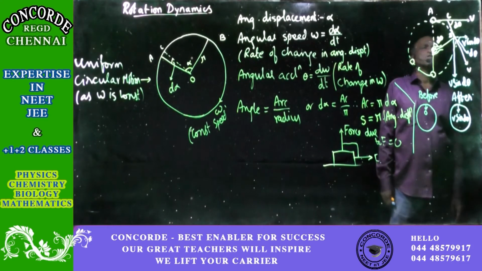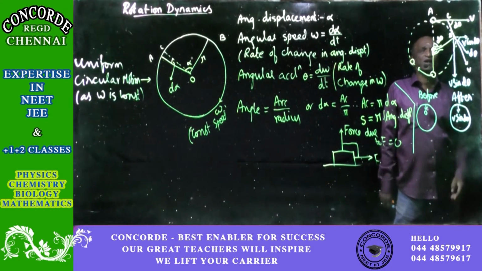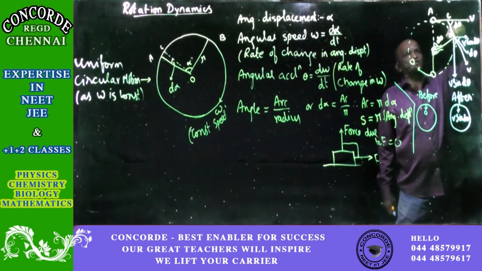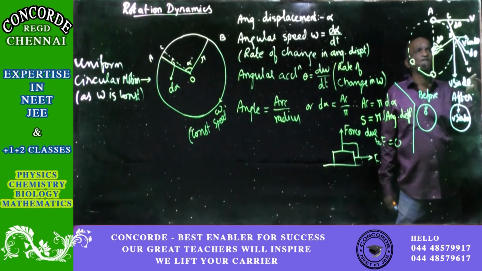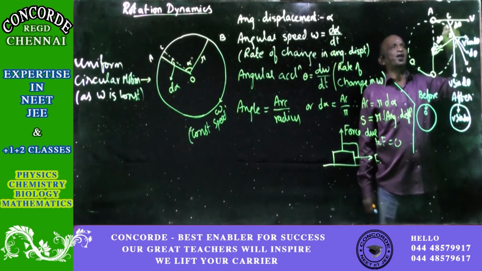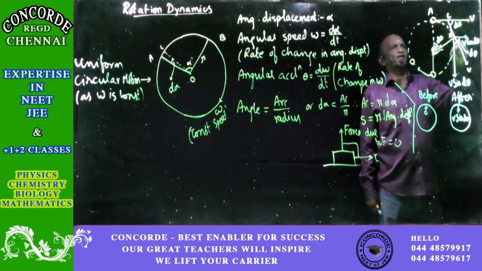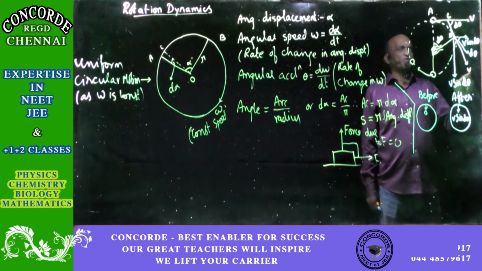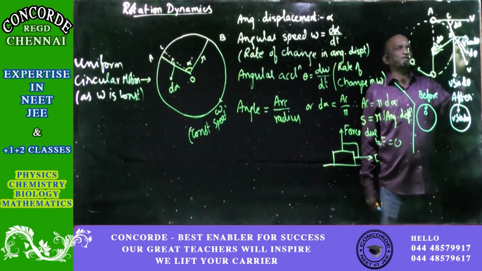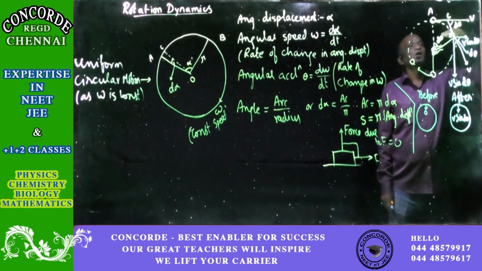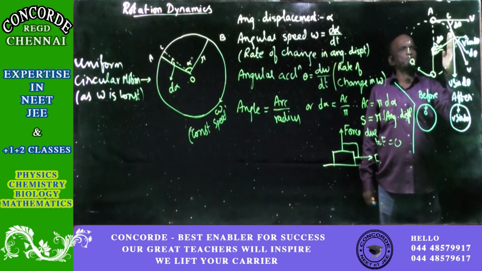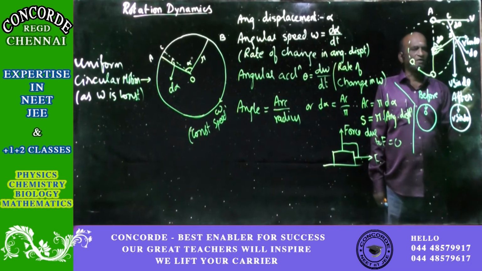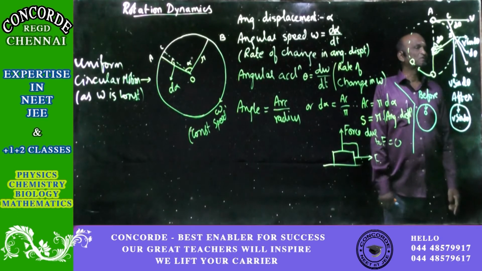So now what we will do is that at point B, if we take the tangent, the velocity is v. If this is d theta, the same two directions we have at point B also, shown here. So this angle also is going to be d theta. So the component of this v in the horizontal direction will be v cos d theta. Perpendicular to that, which is vertical, the velocity will be v sin d theta.